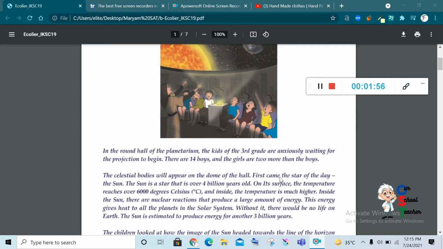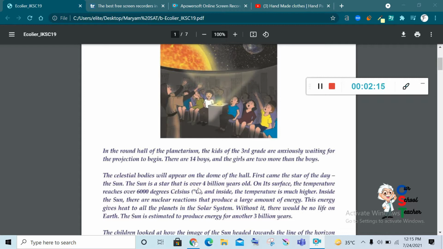Okay, first came the star of the day, the sun. You can see in this picture, the sun is a star. The sun is a star that is over 4 billion years old. The age is 4 billion years old.